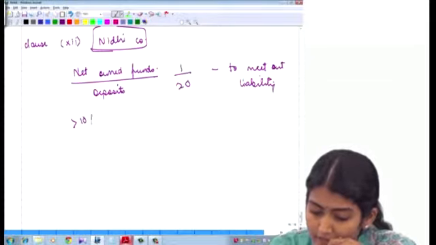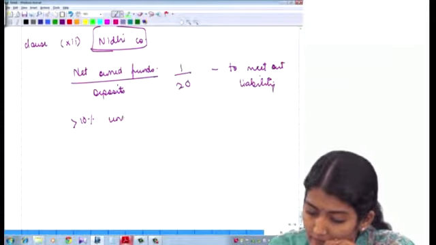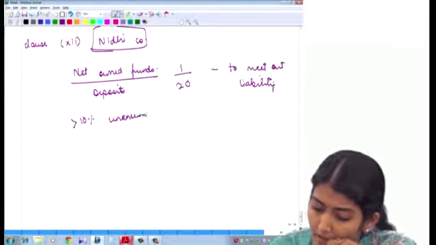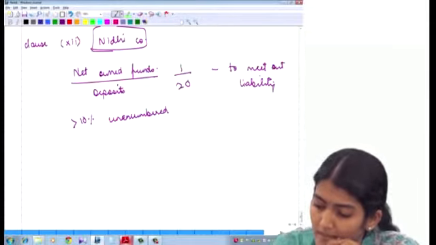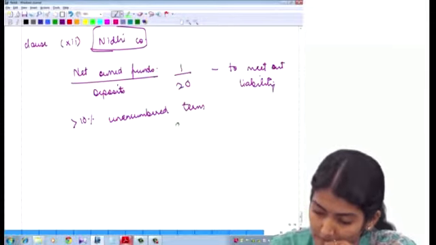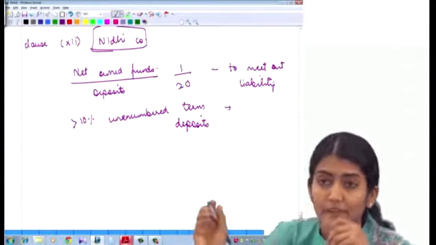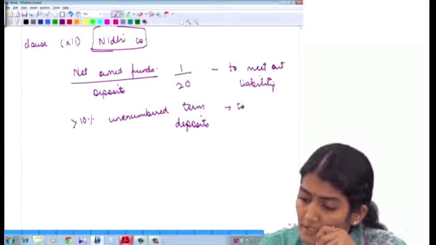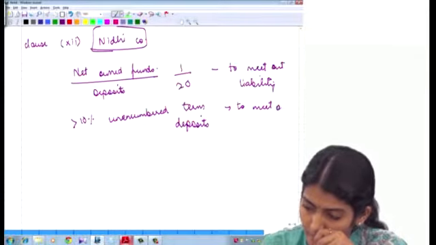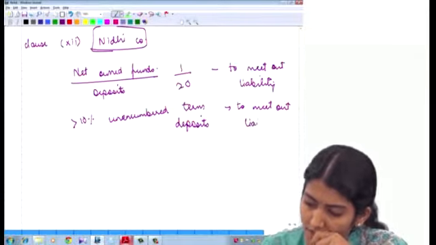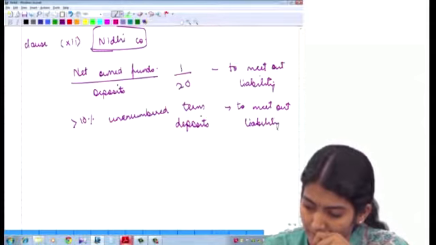And whether at least 10% they have invested in unencumbered term deposits, again to meet their liability. Unencumbered means free of any charges.